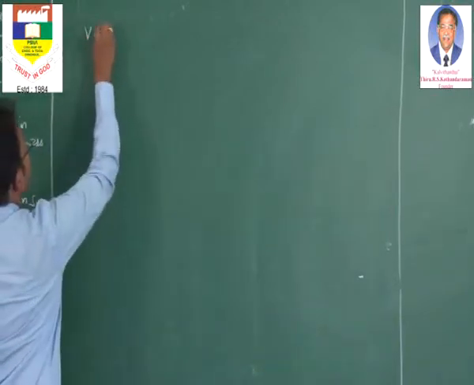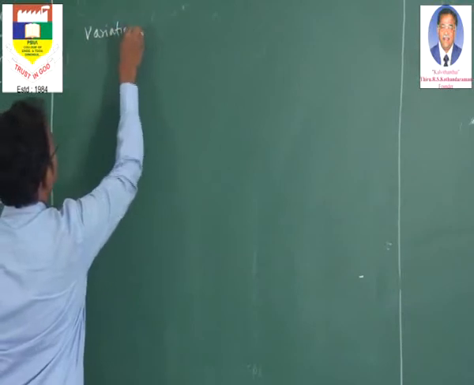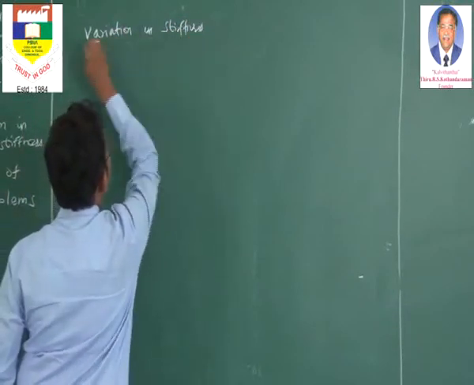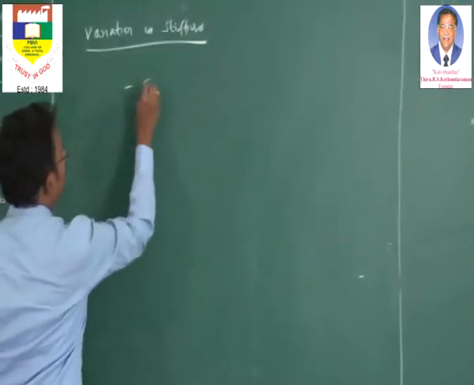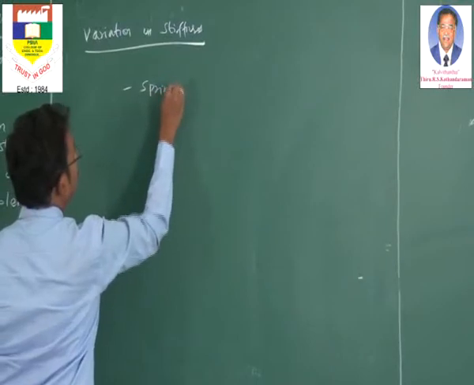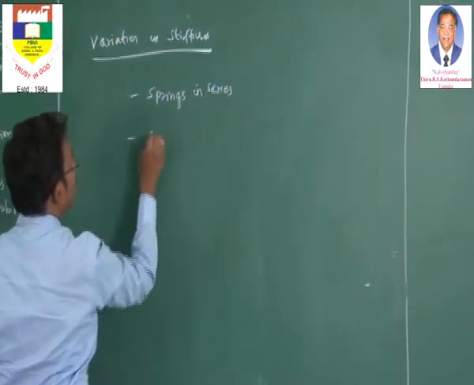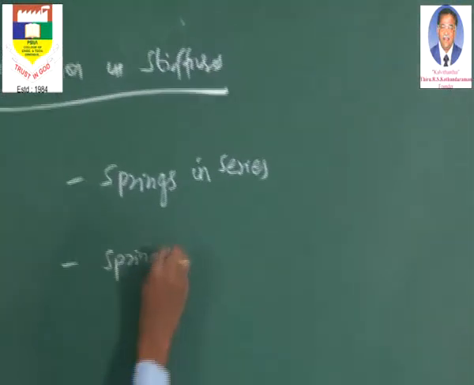Now, variation in stiffness. There are two types of variation normally possible. One is the springs or the stiffening elements in series. The other one is the springs in parallel.